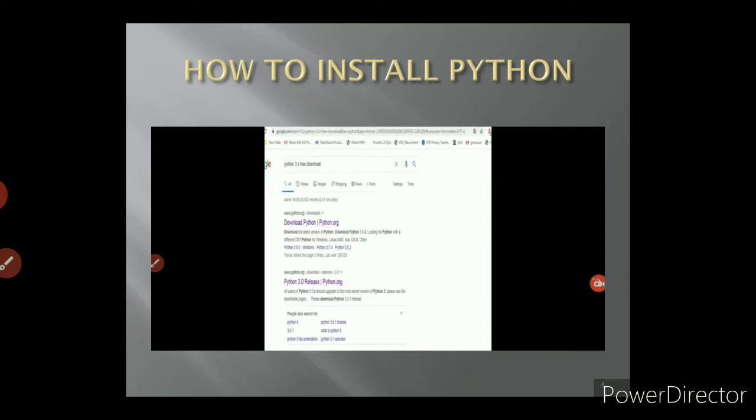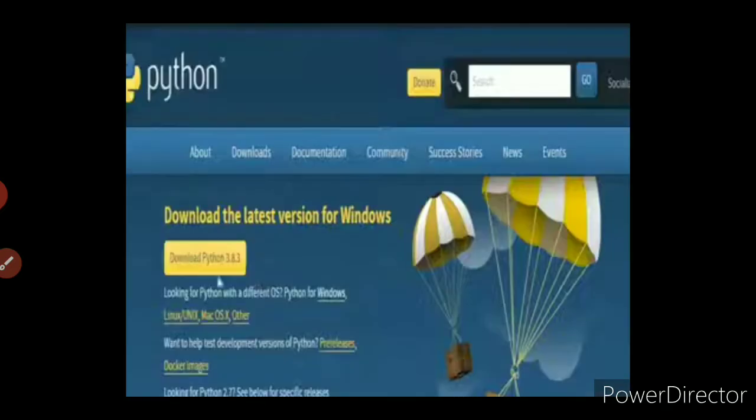Next we are going to see how to install Python in your system. For that, you first go to Google Chrome and type Python 3.x version download. The screen will appear like this. The first option is Download Python. You have to select that option. The next screen will appear like this.